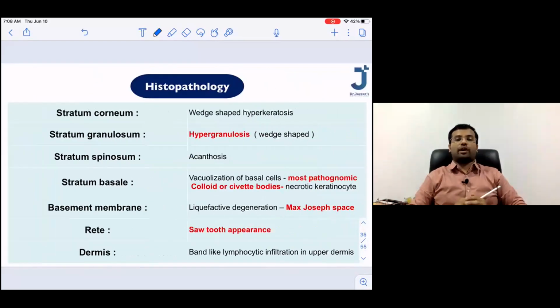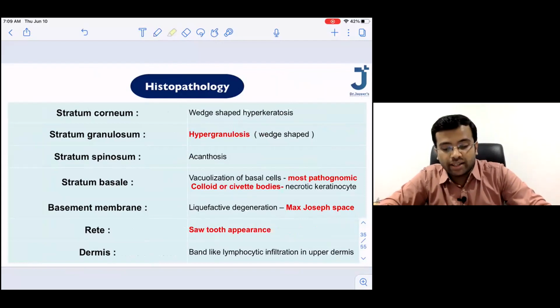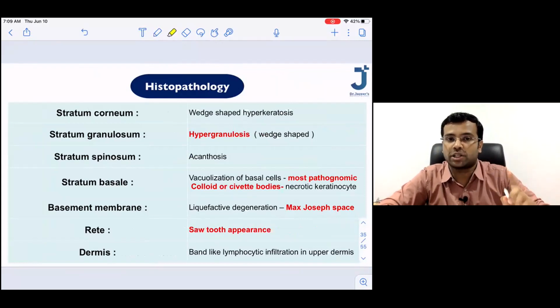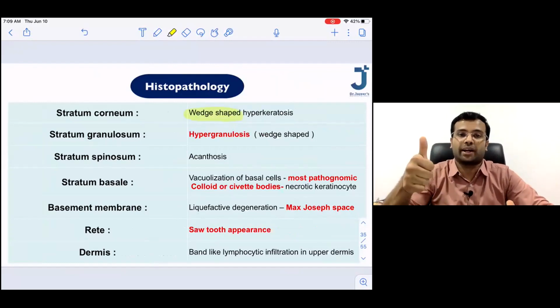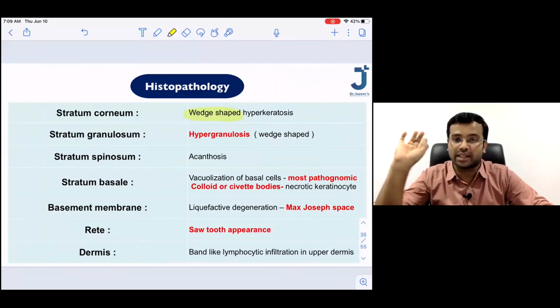Now going to the favorite part, that is the histopathology. So in histopathology, again, please try to remember the important points. Whenever in the MCQs they mention a wedge-shaped hyperkeratosis, wedge-shaped hypergranulosis, all these things mean this is going to be lichen planus.